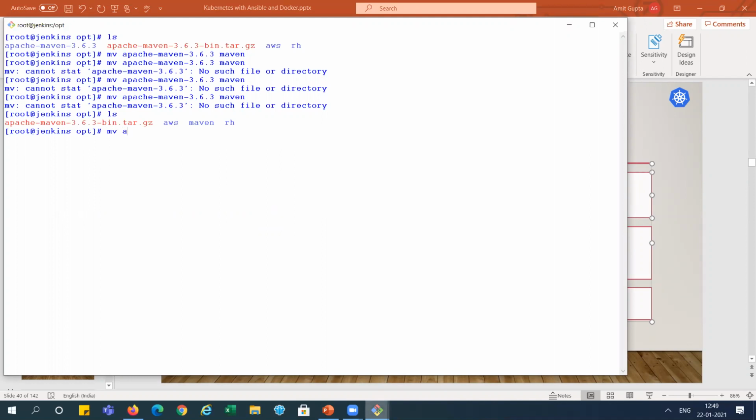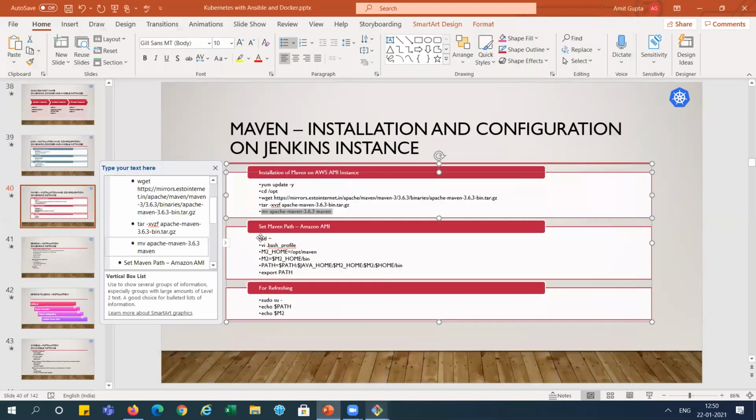Okay. Oh, it is not the last command. Maven is already done. Okay, it's already done. Okay, now we need to